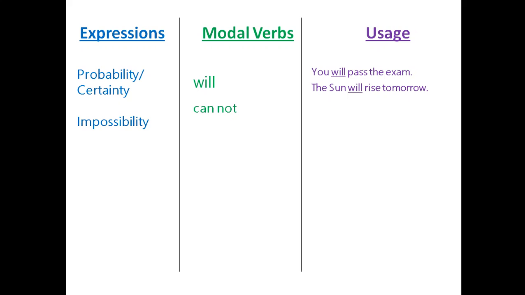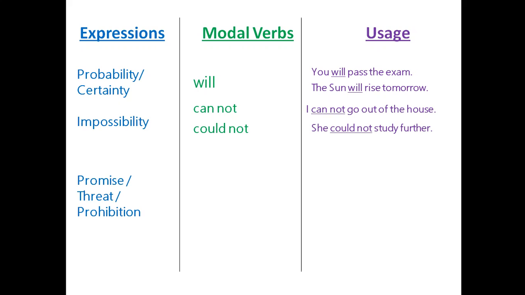Impossibility. Cannot. I cannot go out of the house. So the modal verb cannot expresses impossibility in the present form, and I cannot go out of the house is in the present form. Could not expresses the impossibility in the past. She could not study further. This is an expression of impossibility in the past.